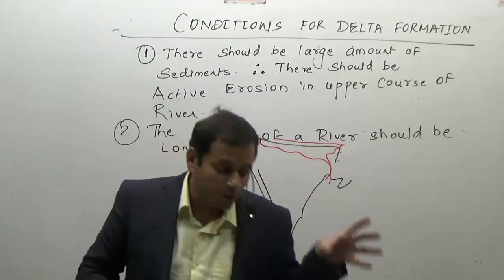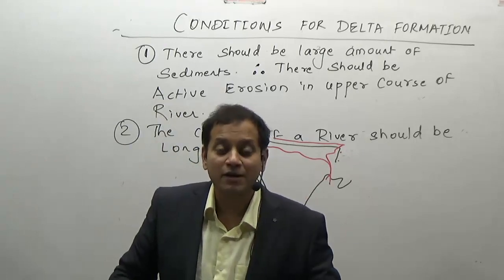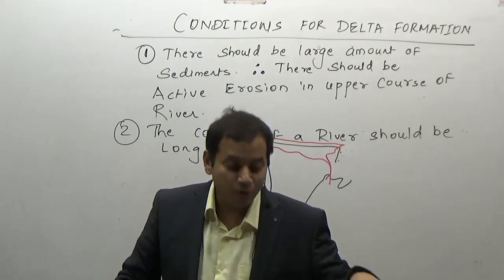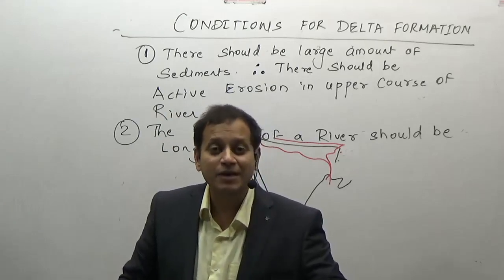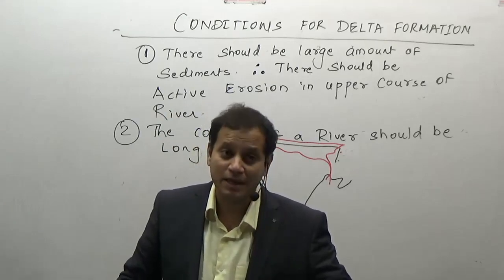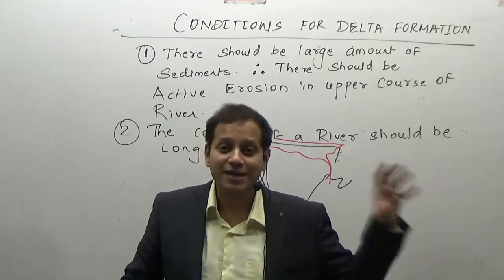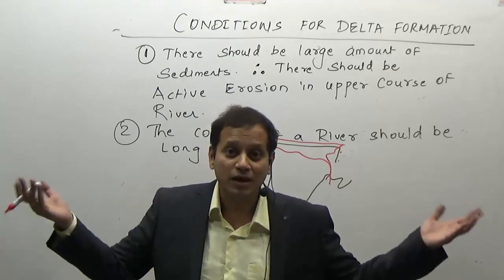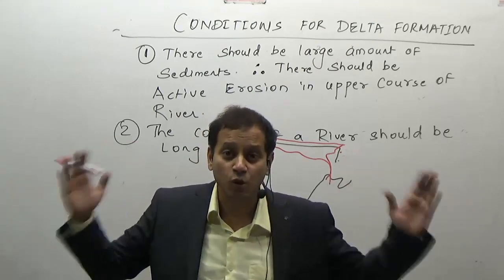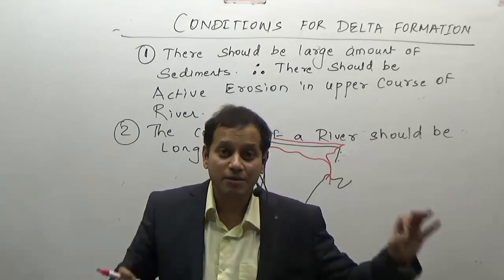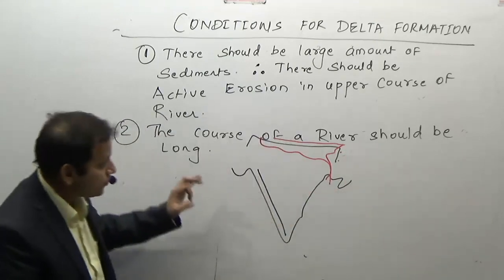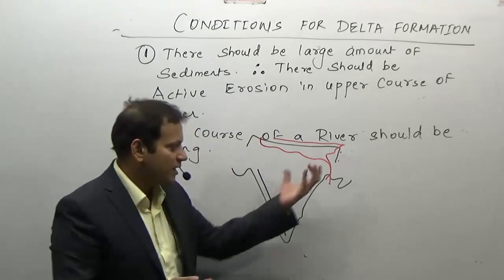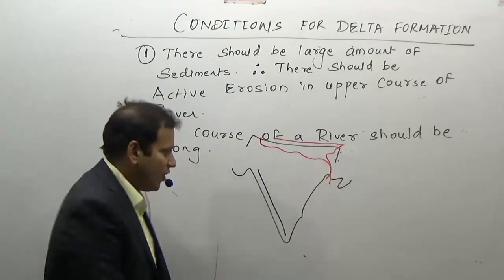Why is Brahmaputra the only river in the world having a male name, not a feminine name? All the rivers in the world are named after females, or have feminine names. There is only one river in the entire world which has a masculine name. Maybe due to the large amount of sediments, the kind of load the river carries, that is why the name is Brahmaputra. As a result of this large supply of sediments, it obviously results in the largest delta in the world.